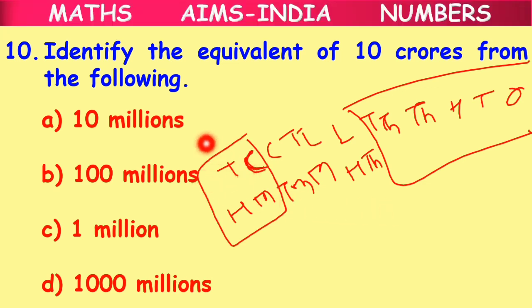If you look at this, the equivalent of 10 crores becomes what? We have 10 crores in the Indian system. And what do we call it in the international system here, children? We call it as 100 million. The correct answer will be option B, 100 million. Clear? We wrote both the place value charts and we found out that the equivalent of 10 crores is 100 million.